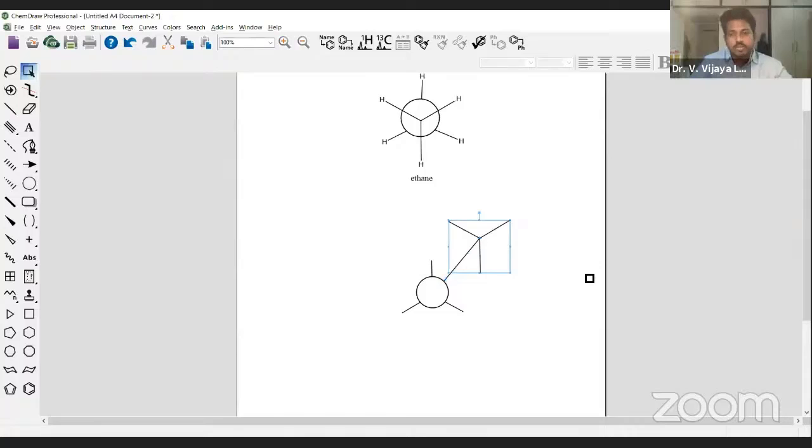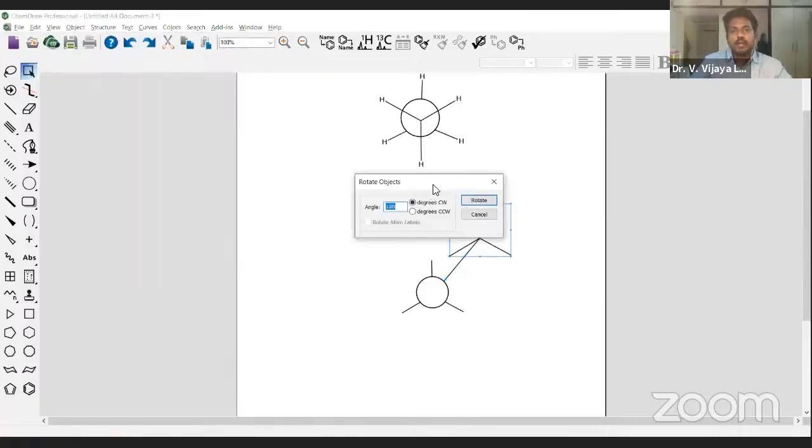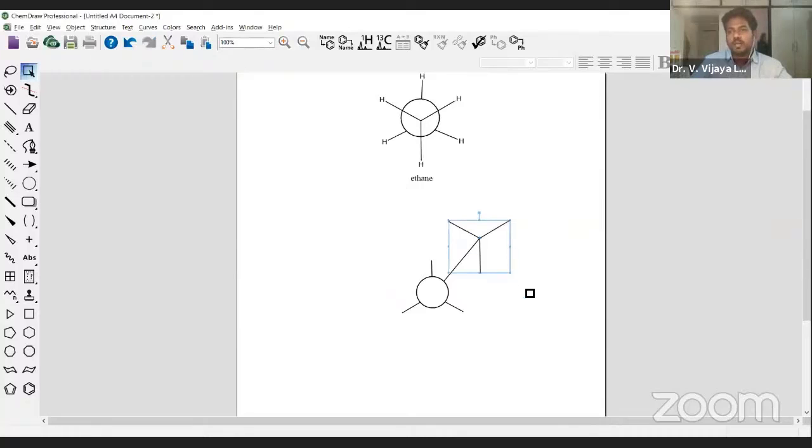How do we do that? Let me show you again. Simply select the moiety which you want to rotate or flip. Select that and go to object, because this is an object, and use the option of rotate. Type whatever angle you want to rotate, clockwise or anti-clockwise, and select that option. Then according to that, you do it. This is how you have done it. So it's very simple. Now it got rotated.